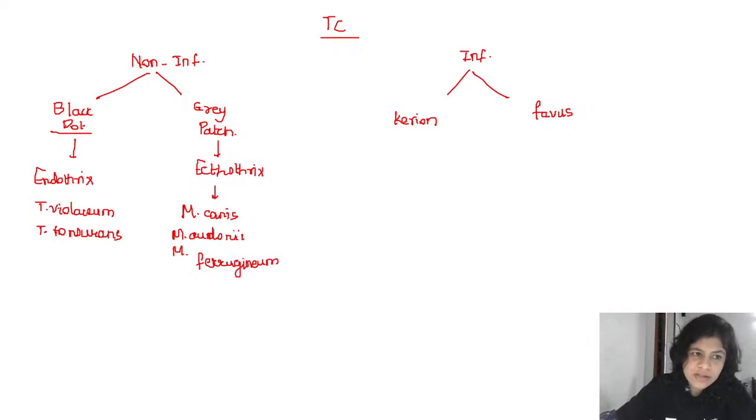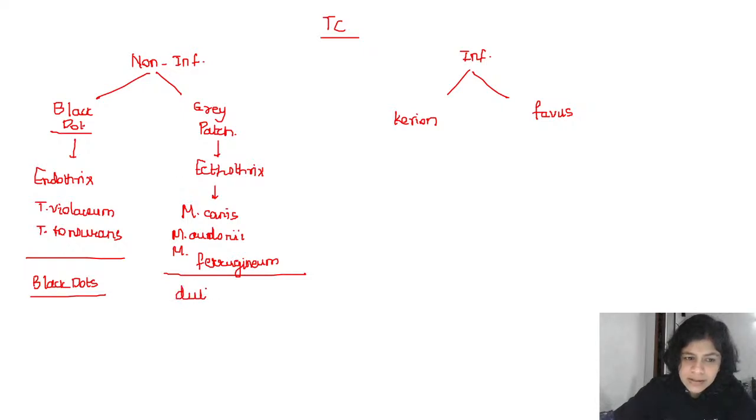Now, the black dot variant will appear as black dots on the surface of the scalp, which are basically the broken stubs of hair at the surface of the scalp. Grey patch will appear as a dull, grey, scaly, oval patch on the scalp.